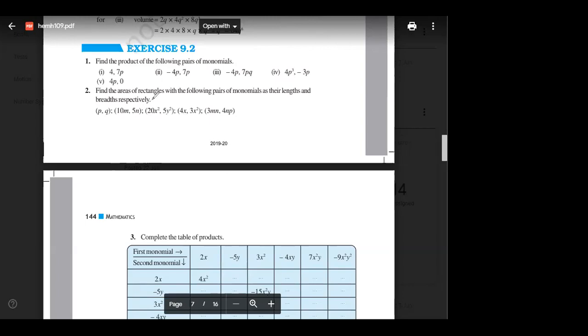You have to find the area of the rectangle, right? And this is length, this is breadth. So area of rectangle is what? Area is equal to length into breadth. You have to just multiply these two terms. We have done this, right? Okay, Akash? Got it? For example, I'll just take this. So it will be 3mn into 4np, which is 12n square mp. Okay?